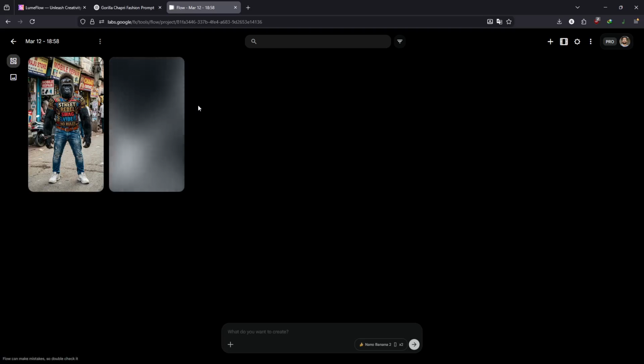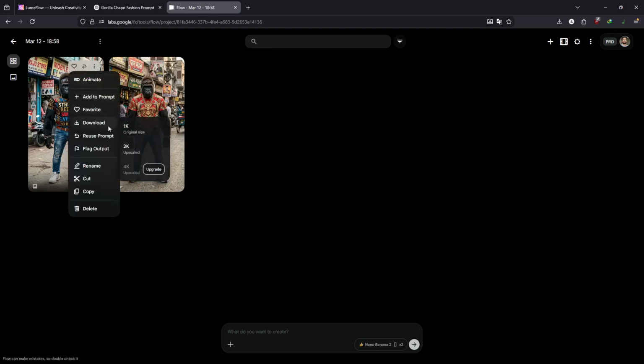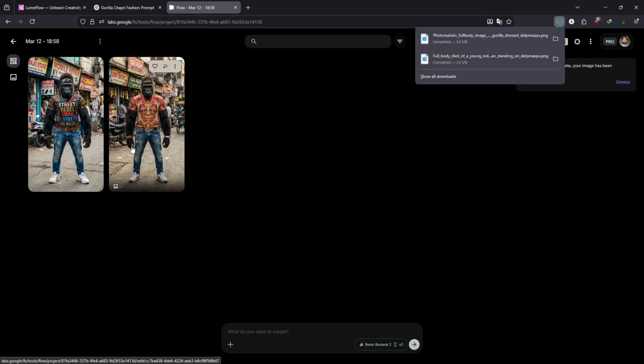Till it is getting generated, I'm going to use Loom Flow for image to video generation for mimicking motion. You can see these are the two versions. I like this one more. So let's click on download and download a 2K image here. Definitely you can have your own influencer as well, or anything like a dog, a cat, or a cartoon baby, which we see right now on social media, which are going viral. You can use that as well.